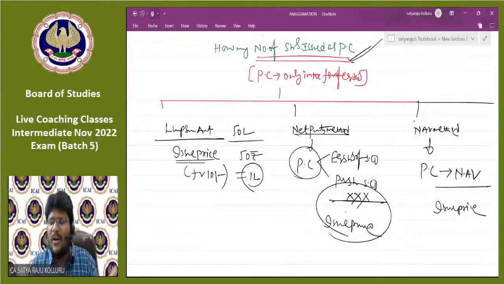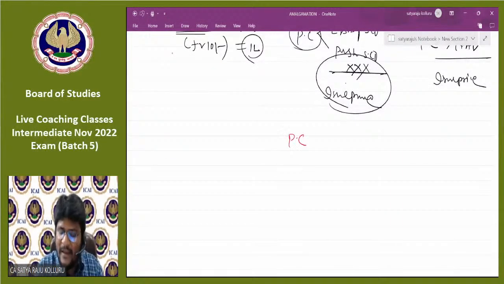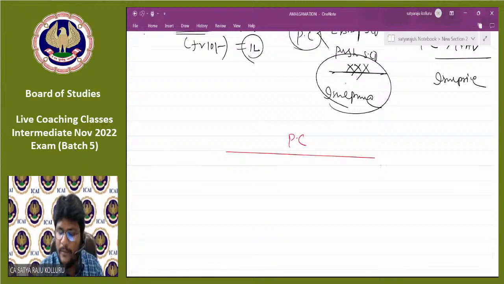Why are we having this entire discussion? The reason is that the PC we may record in two ways. Both ways are correct.